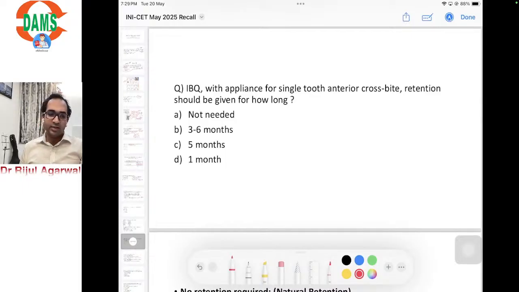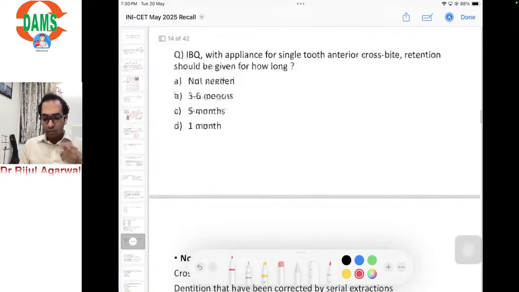So Catlan's appliance and anterior tooth cross bite is somewhat of a pet question which is being asked in every exam, be it NEET, be it INI. I think this has become sort of a habit or a favorite thing of the examiners, to ask you about correction of anterior tooth cross bite. Now they have asked you about retention. So again, a very easy question, a direct pick. We have discussed this multiple times in our class lectures and in our YouTube sessions.